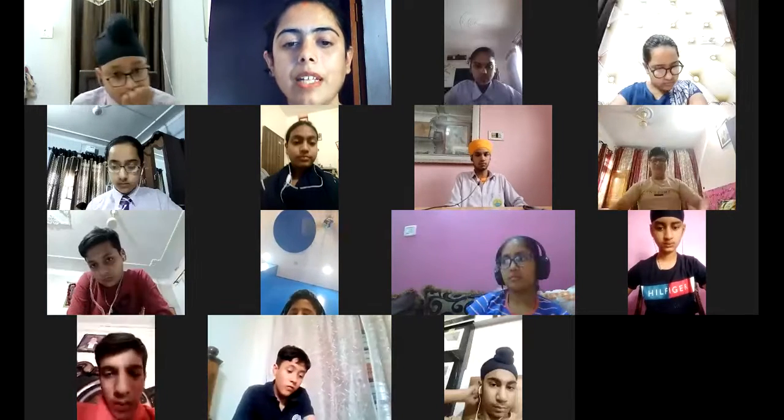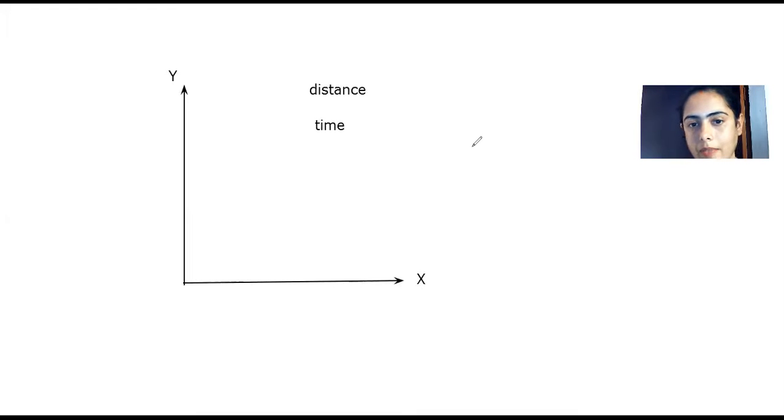Fine. We take two different axes, x-axis and y-axis. We consider the x-axis as the independent axis. Which axis will we consider the x-axis to be? Independent axis. And we consider the y-axis as the dependent axis. Why do we do this?